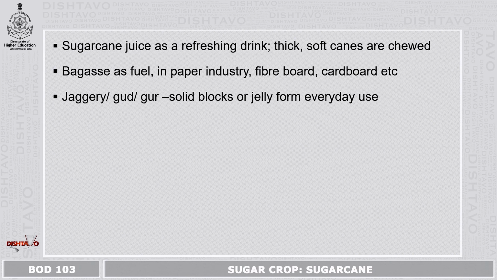Sugarcane juice as a refreshing drink is very well known. Then thick soft canes are chewed. Bagasse, another byproduct, is used as a fuel in the paper industry, fiberboard as well as cardboard. Jaggery, which is very well known, is a byproduct again, or sometimes you can say it is a direct product of sugarcane, and it will be in the form of solid blocks, or it may be liquid jaggery, which will be used by many in day-to-day life.